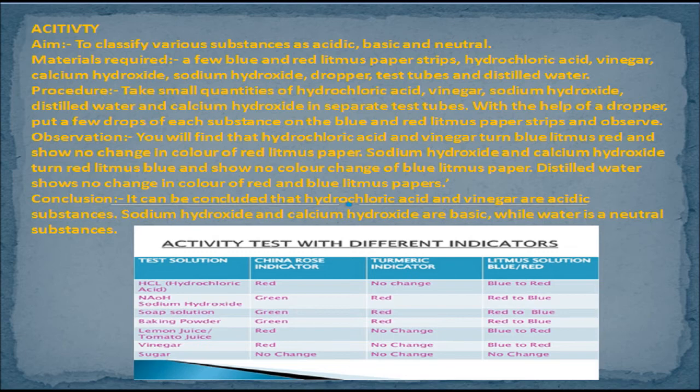With the help of a dropper, put a few drops of each substance on the blue and red litmus paper strips and observe. You will find that hydrochloric acid and vinegar turn blue litmus red and show no change in color of red litmus paper. Sodium hydroxide and calcium hydroxide turn red litmus blue and show no color change of blue litmus paper. Distilled water shows no change in color of red and blue litmus papers. Conclusion. It can be concluded that hydrochloric acid and vinegar are acidic substances. Sodium hydroxide and calcium hydroxide are basic, while water is a neutral substance.